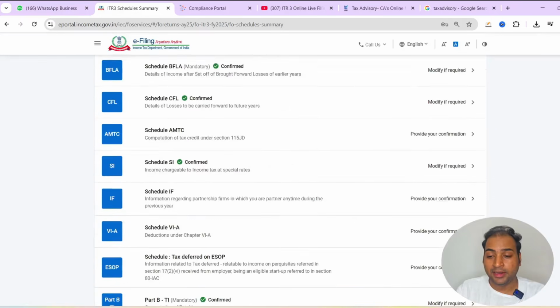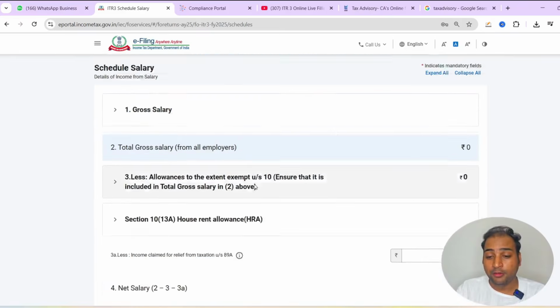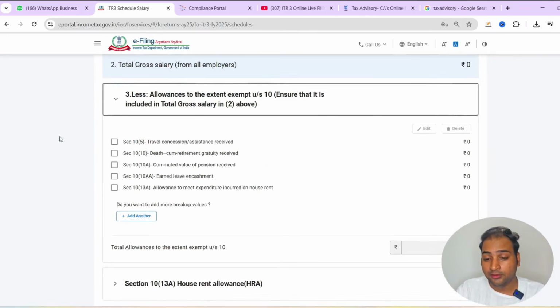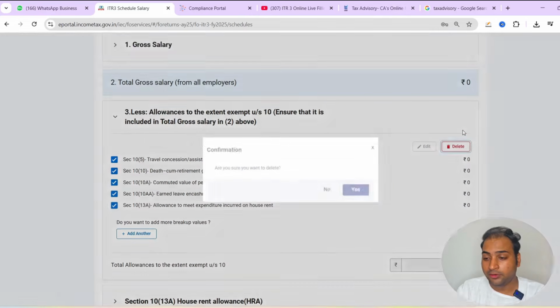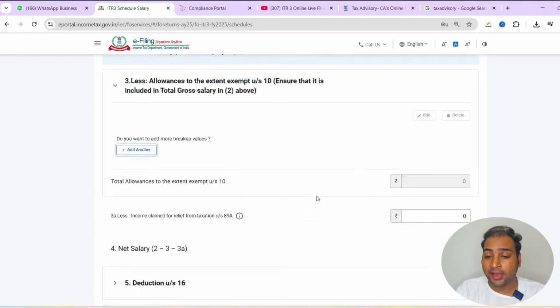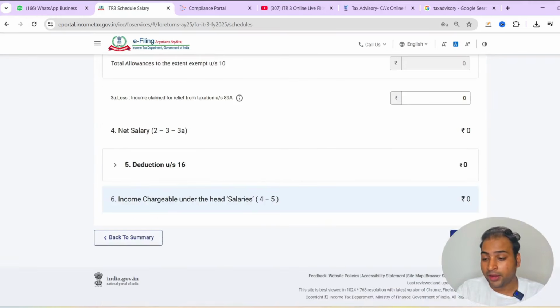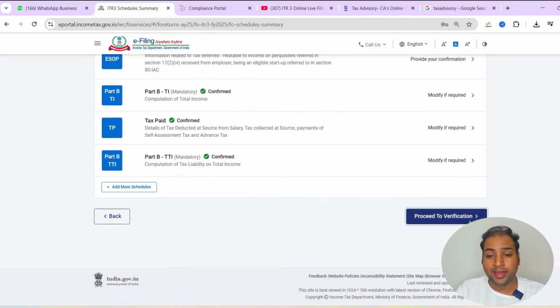In Schedule Salary, we have to delete the allowances which are in the nature of exemptions. We will delete the whole allowances section here if you don't have any salary income, guys, otherwise it will show an error. Right now we will continue to confirm, and both errors have been sorted out here.